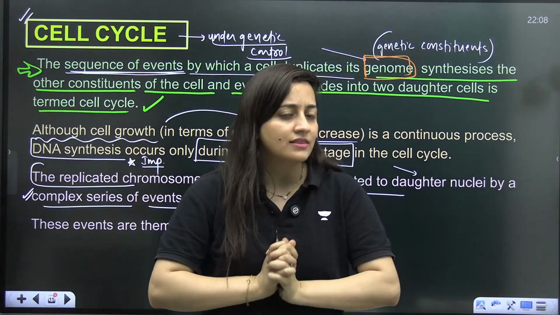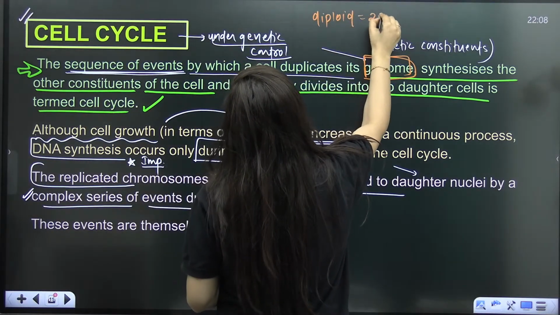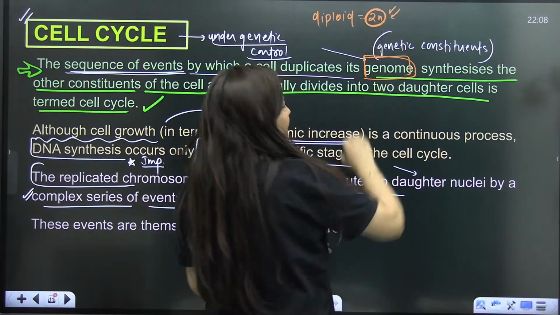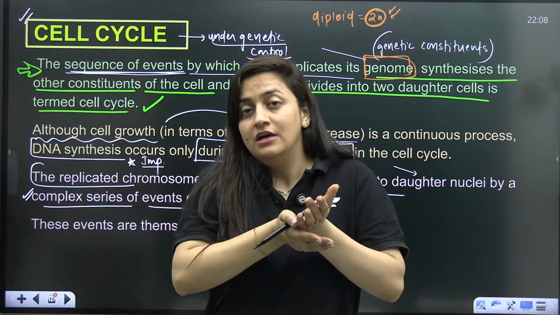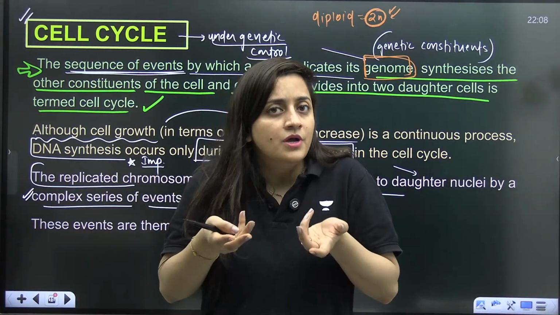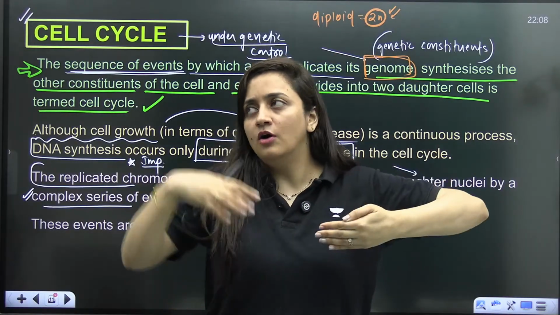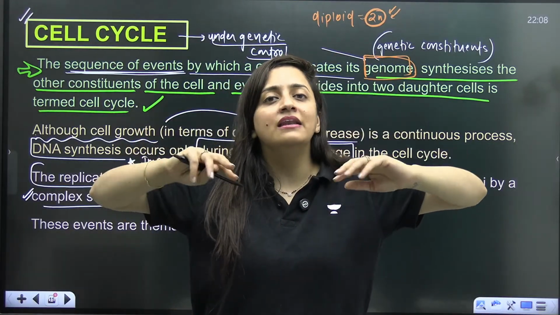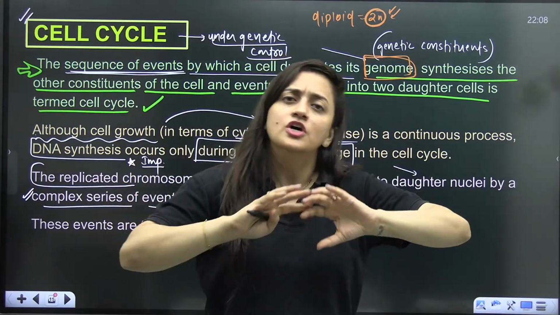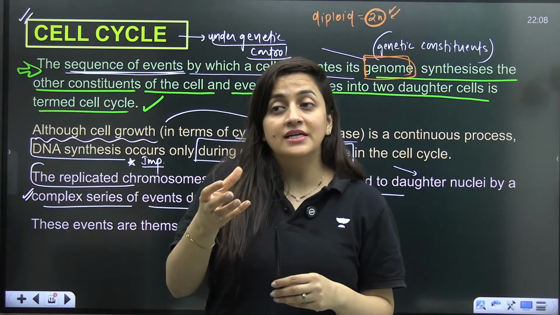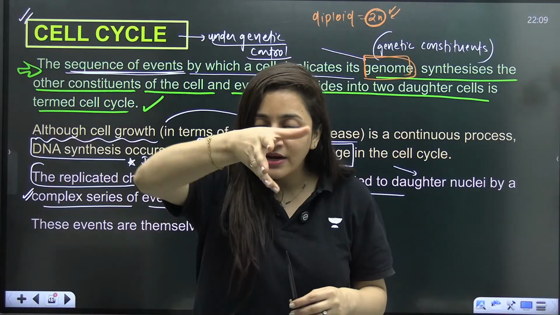Now, students, understand one thing. If you talk about a diploid cell, that is 2N, which has two sets of chromosomes, one from the mother's side, another from the father's side. They are, of course, going to have the same genes. The alleles might vary, but the genes are going to be the same. So they have the same genetic information. If I check chromosome 1 from mother or chromosome 1 from father, it can tell me which genes are placed on that chromosome, where they are placed, and what the sequence is. So sometimes for the genome, we also say that it is the haploid genetic content of the cell that we are studying, from where we are getting the genetic information.